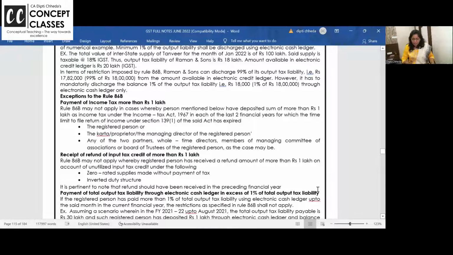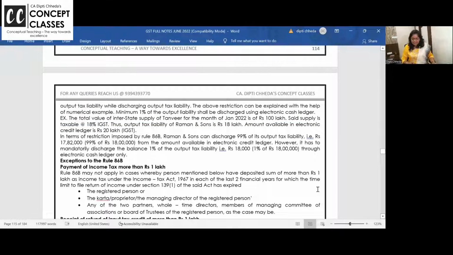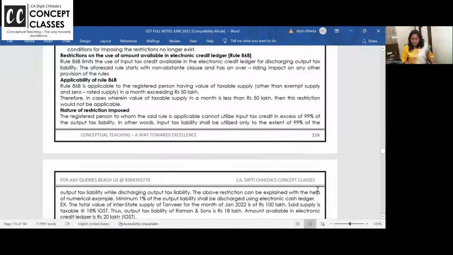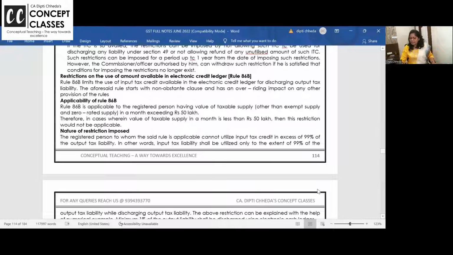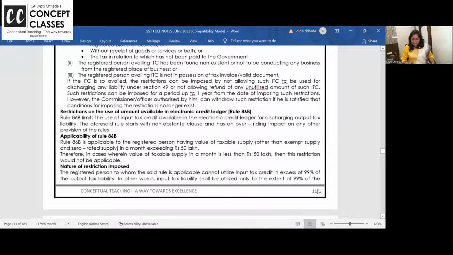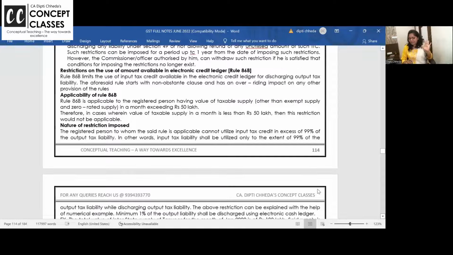Let us start today's class by learning the concept of 86B. This rule is applicable, and what does this rule say? Rule 86B. 86A is also there. It is very important, we will see it later, first 86B.